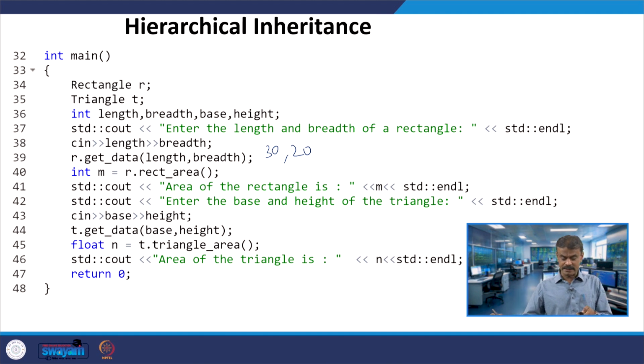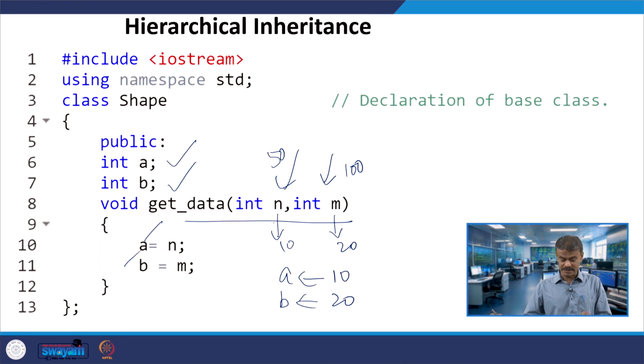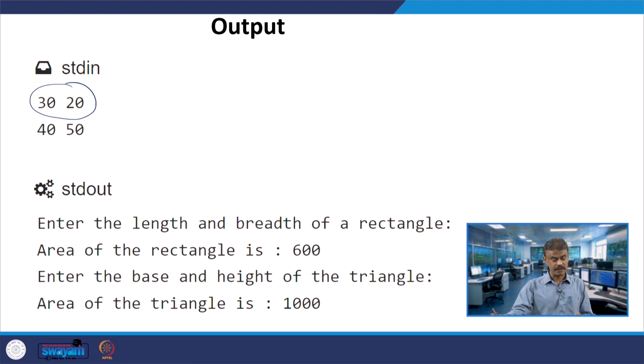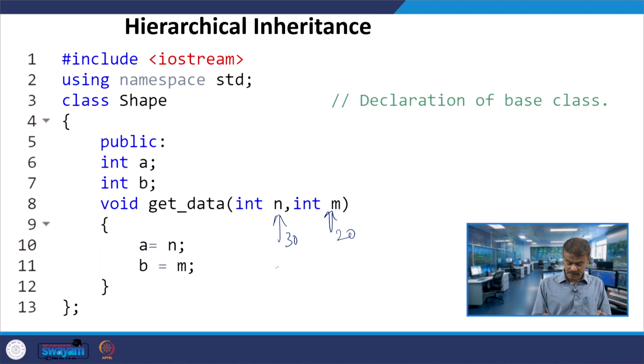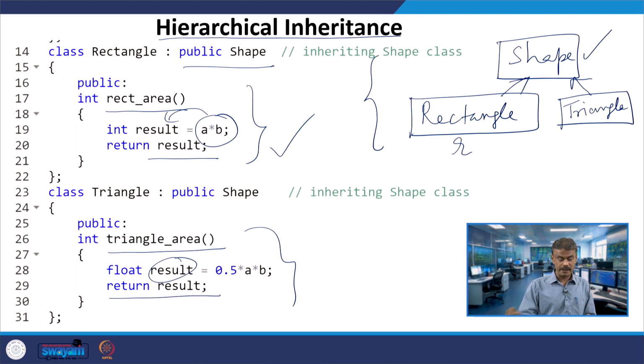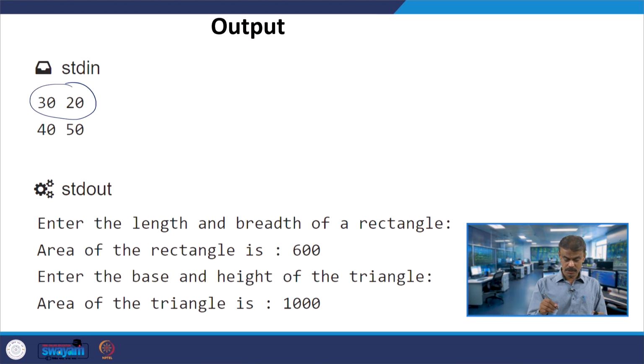When it invokes rectangle_area, you are passing 30 and 20, so A will become 30 and B will become 20. When calling rect_area, these two will be multiplied, 30 and 20. So 600 is the first output, and we are getting 600.